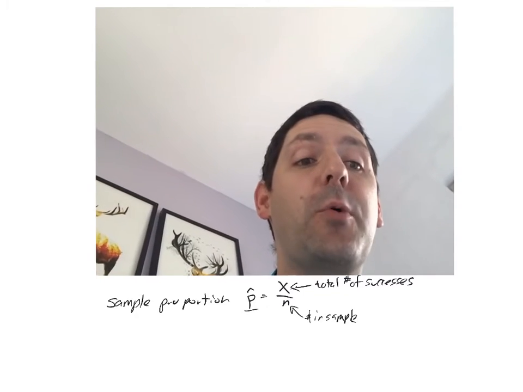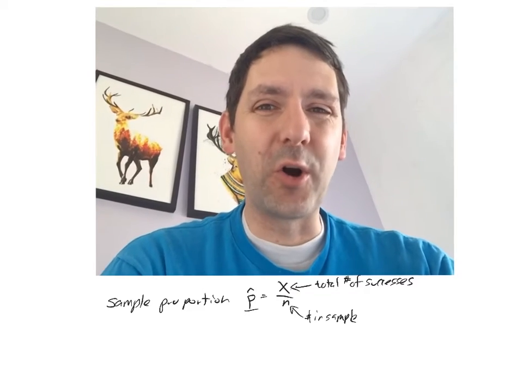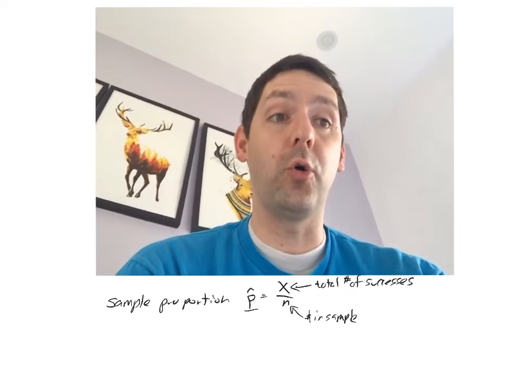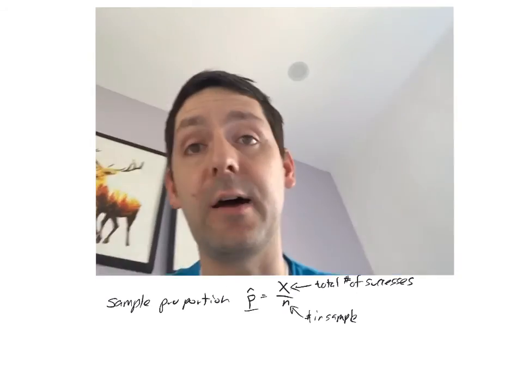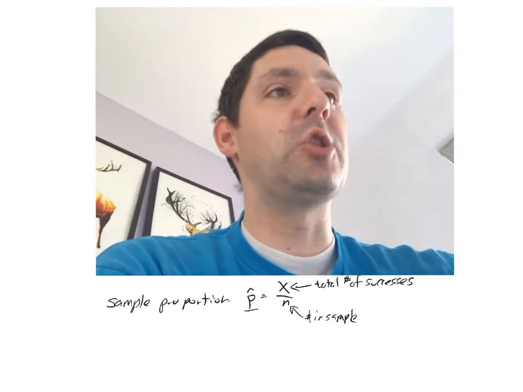And it's a sample proportion because it's a proportion of the successes that we get, or the probability of success, but it's not the probability of the whole population, it's just of that sample. All right, so that's the idea that we're going to be looking at today.